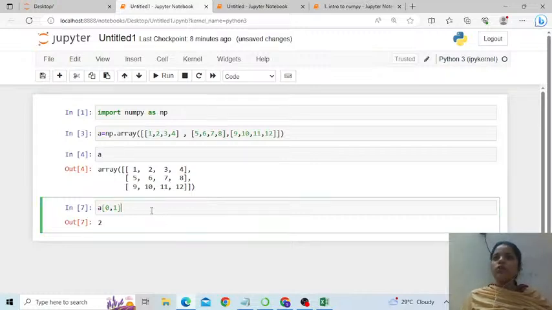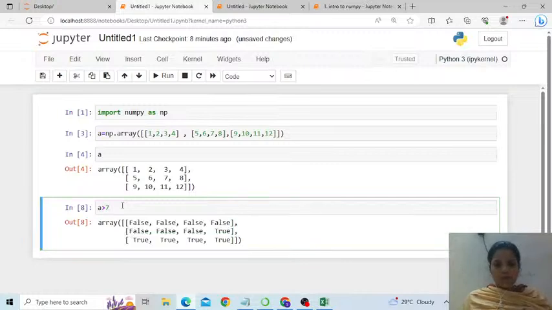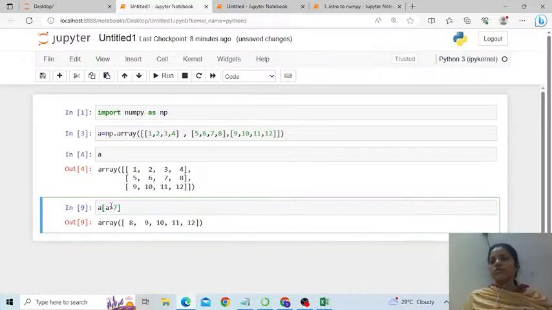Then we also learned how to apply a condition on an array. For example, if I want to display all those elements in A which are greater than 7, it shows false, false, false and so on, because those were 1, 2, 3, 4, 5, 6. From 8 onwards it started showing true. I want to display only the values where this condition holds true. So this is how it goes.